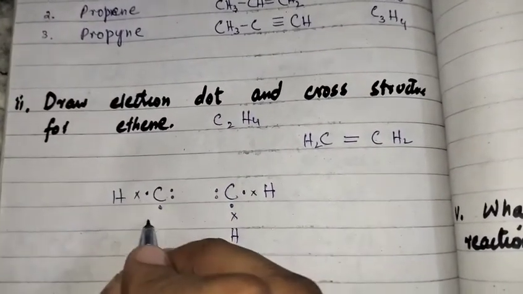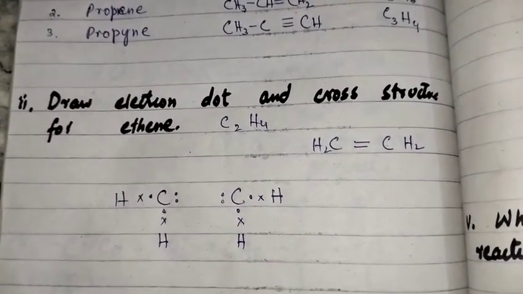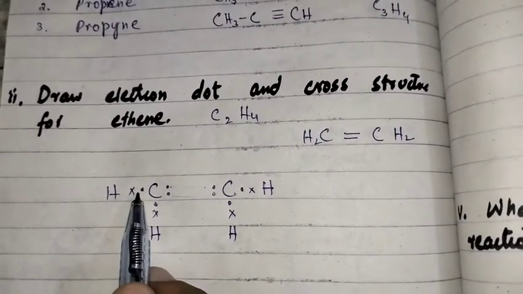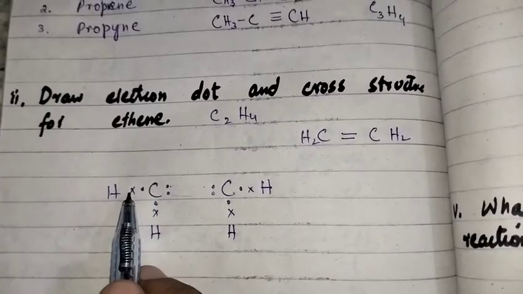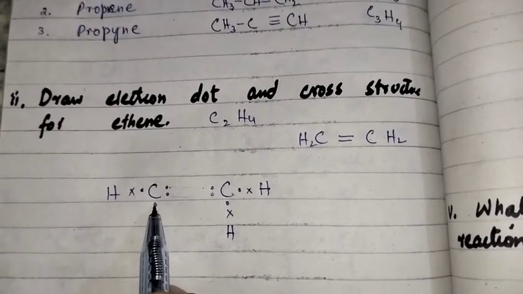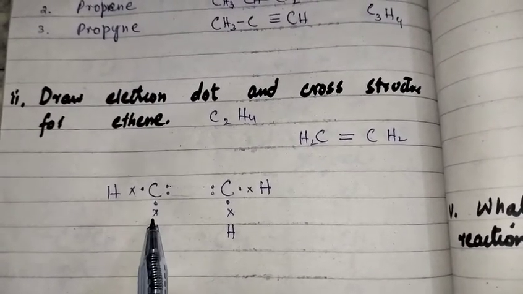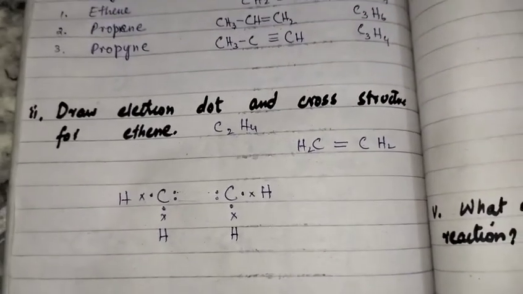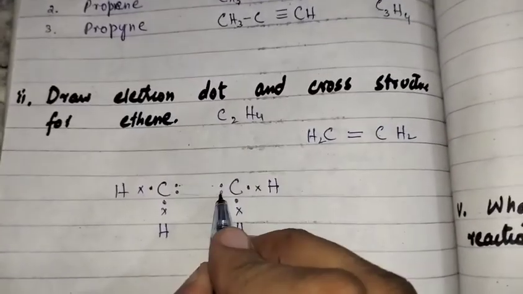Similarly, another hydrogen will attach here, and the same on the other carbon. So this is the electron dot structure of ethene.